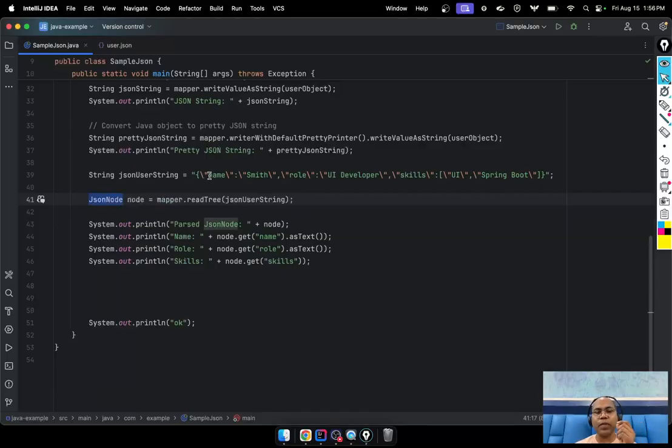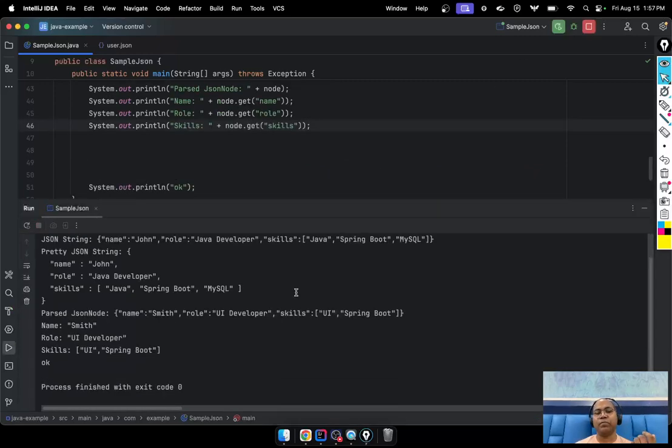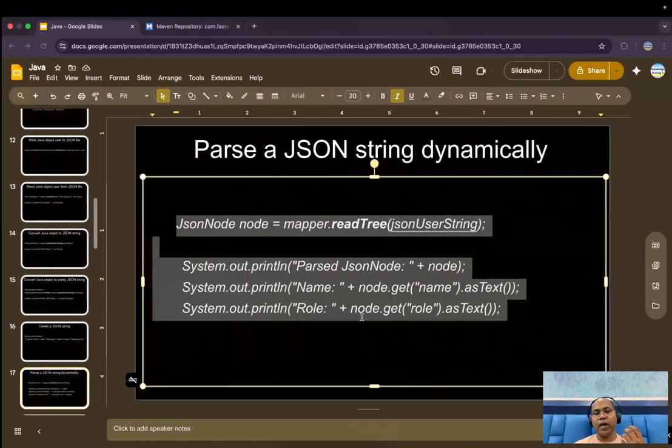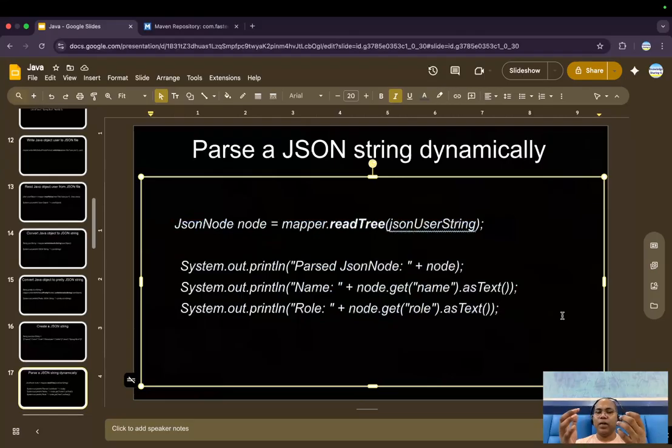From this object, for a specific key, you can get the value. Key, get the value. Key, get the value. Whatever operation you want, this is the simplified version you can use. So now you are able to easily convert a string JSON representation to a JSON object, and the JSON object has a get function: pass the key and get the value.